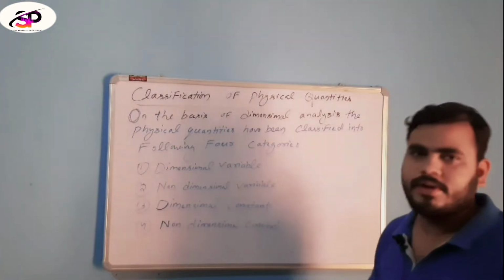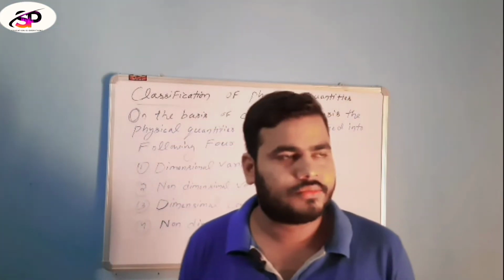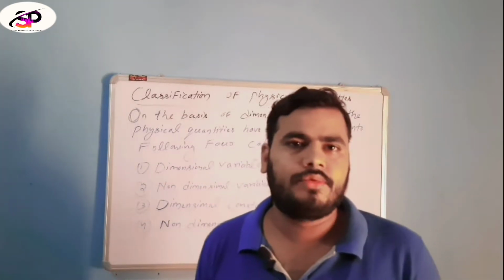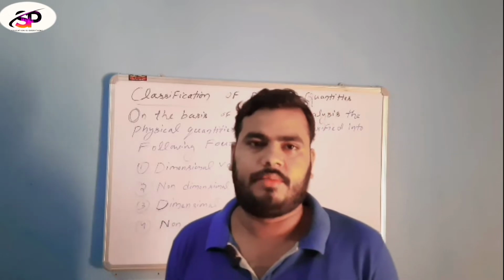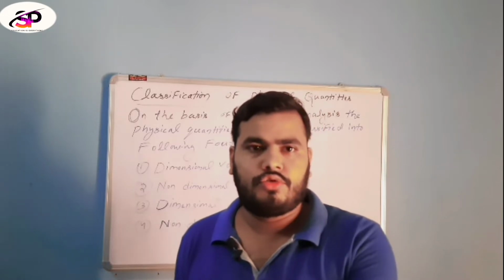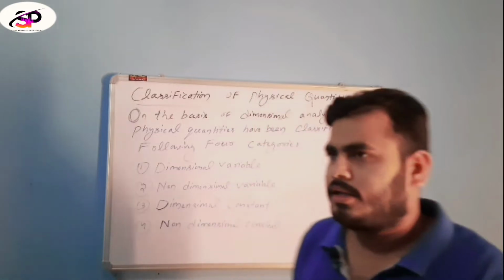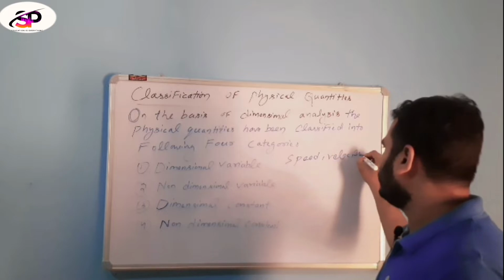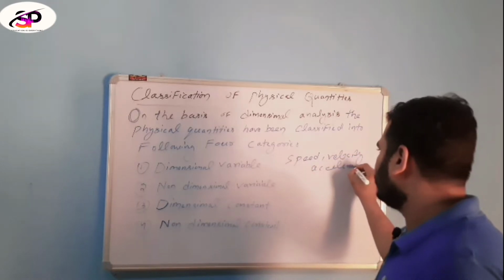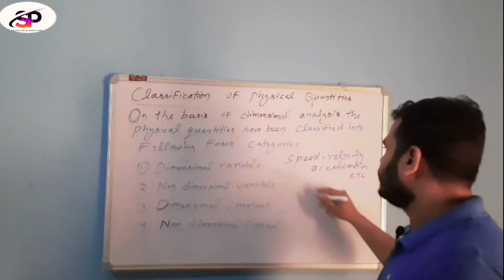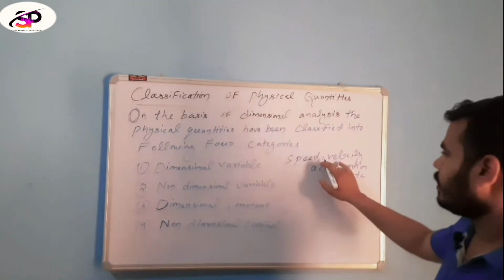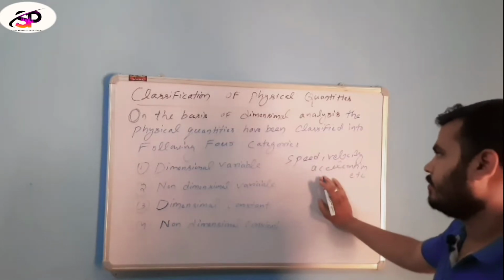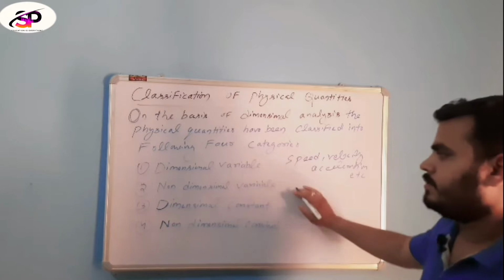What do you mean by dimensional variable? Those are the physical quantities which are variable in nature and possess a dimension formula. For example, speed, velocity, acceleration, etc. These physical quantities which are variable in nature and have a dimension formula are called dimensional variables.